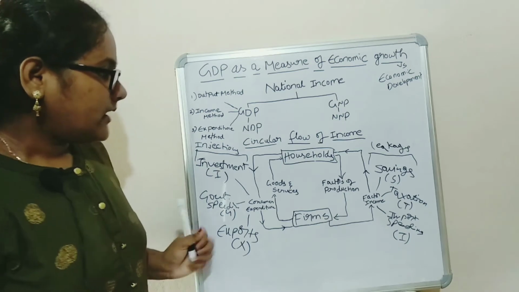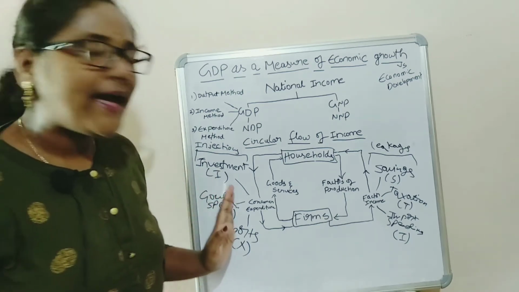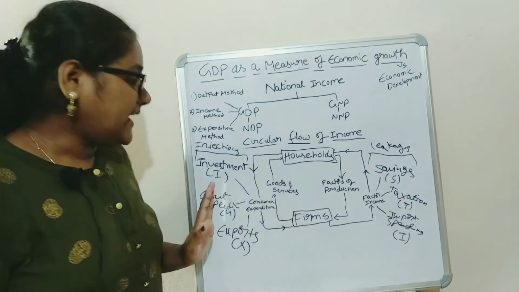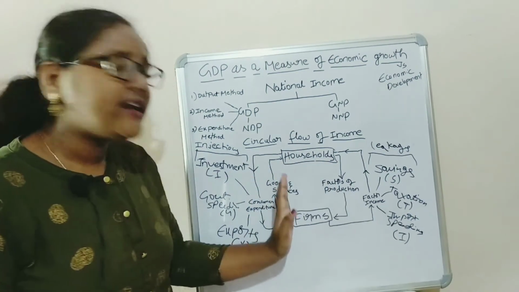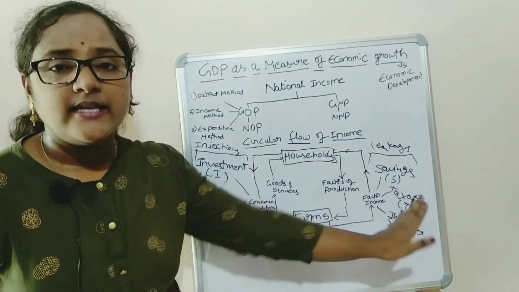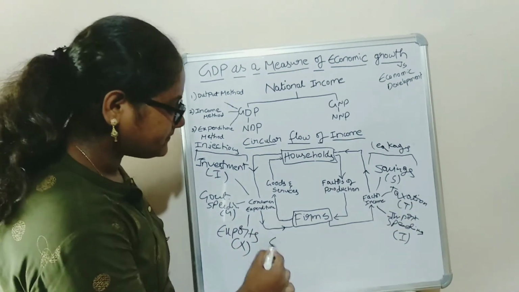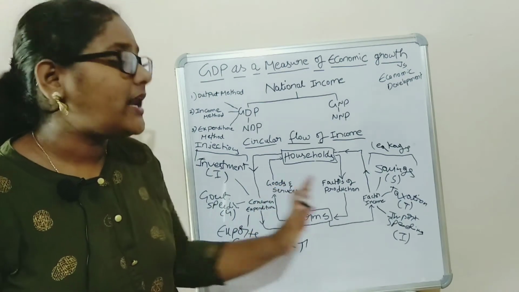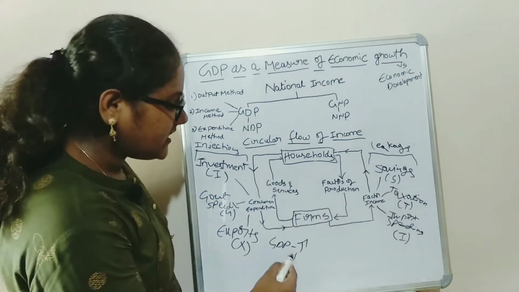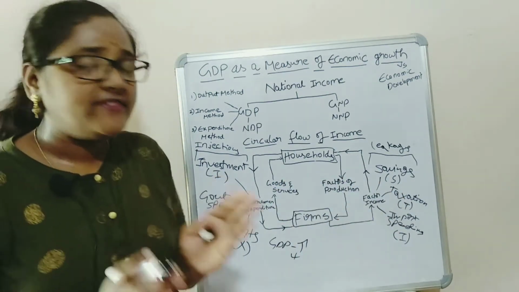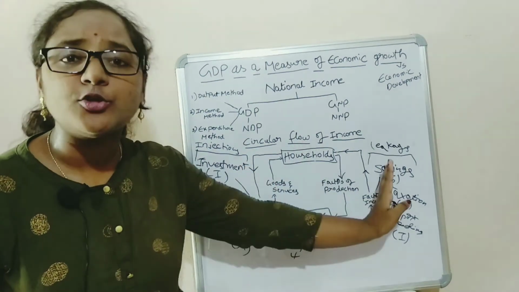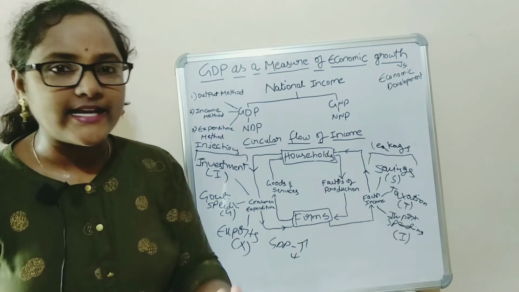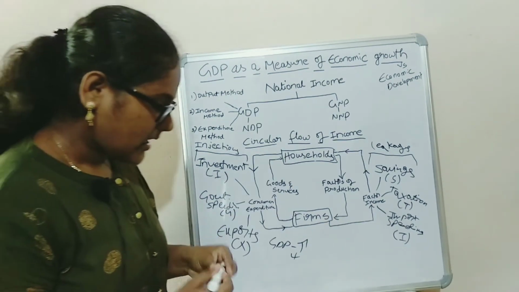So, we have to compare these injections and leakages. If injections are greater than leakages, the GDP will rise. If injections are less than leakages, the GDP will decline. If injections are equal to leakages, the GDP will neither rise nor decline.